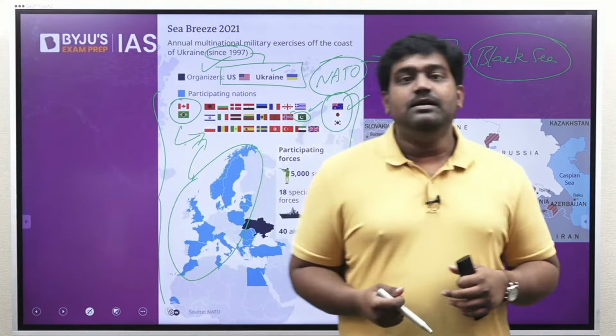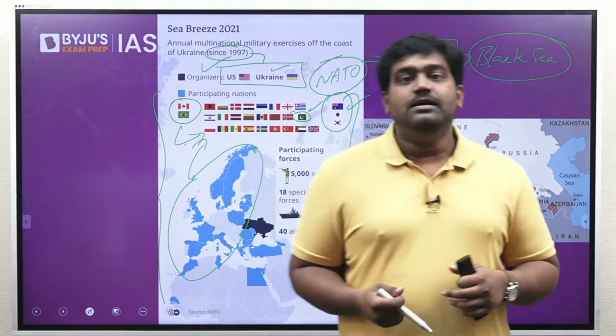There are important straits located over here, the Turkish straits, such as the Dardanelles Straits and the Bosphorus Straits. These straits are controlled by Turkey. So that is the only access that Russia has towards the Mediterranean and the Atlantic. That is the reason why Russia always sees itself as a dominant naval power, a maritime power in the Black Sea. So this was challenged in recent years by Ukraine and the Western countries, primarily led by the US.